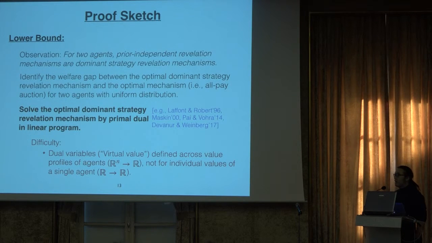So it is a mapping from R^n to R, not like in the previous programs where the virtual value is defined for the individual value of a single agent, which is from R to R. And because of this issue, the virtual value doesn't satisfy lots of good properties like the monotonicity in the literature.